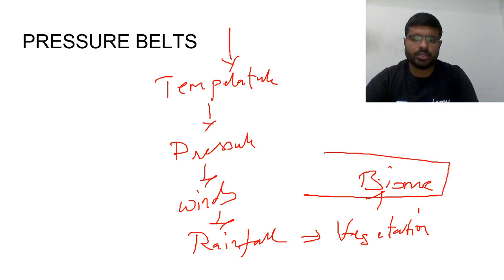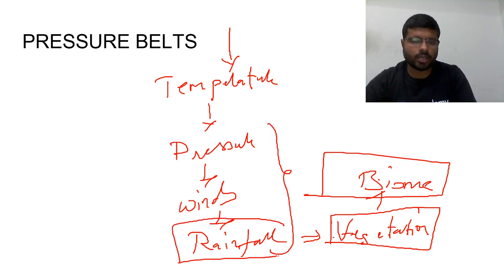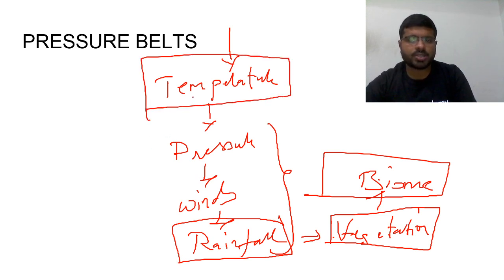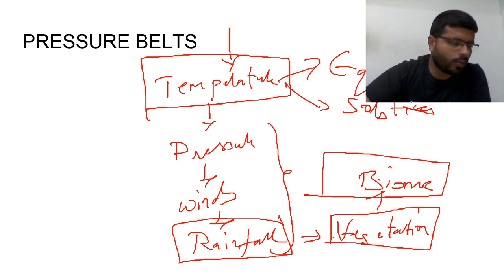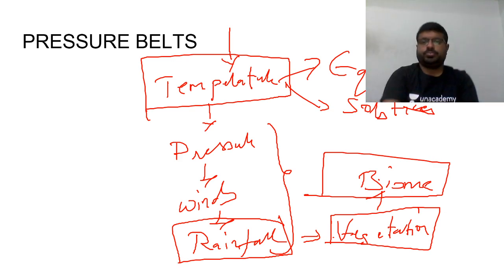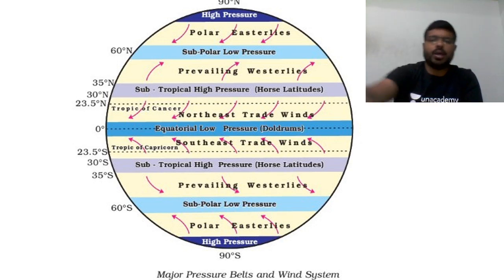So for understanding this biome, how this vegetation is formed, you need to understand this linkage so that you are understanding broadly about rainfall. Yesterday we have discussed about equinoxes and solstices, because that will help in briefly understanding temperature, right?